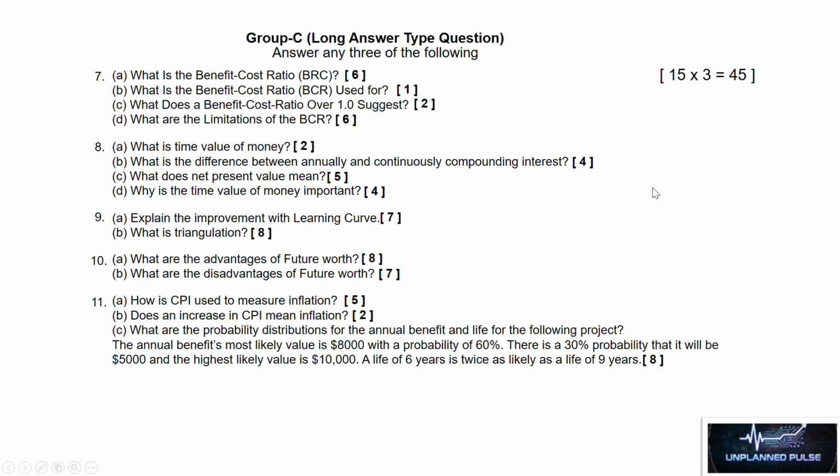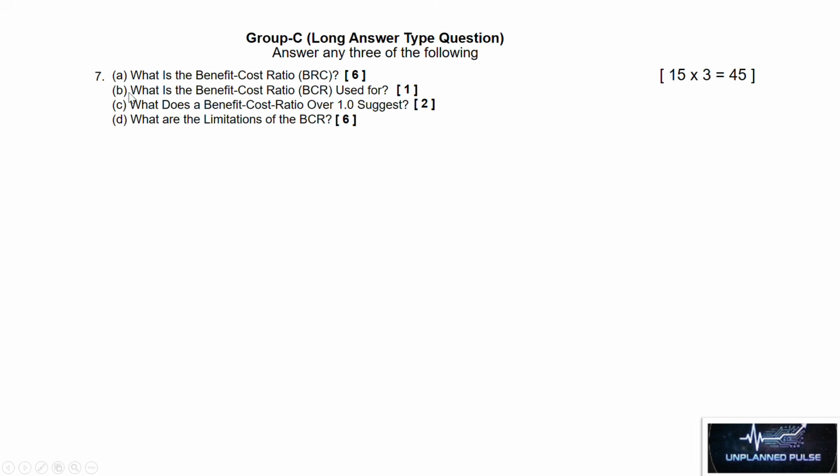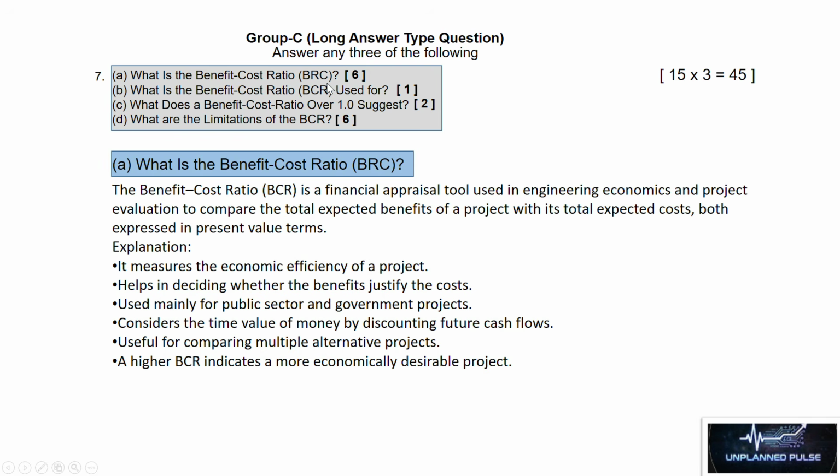Let's go to the next question. Here, this is our last part of this question, long answer type questions. So let's see the first question and its answer. The first question is, what is the benefit cost ratio?